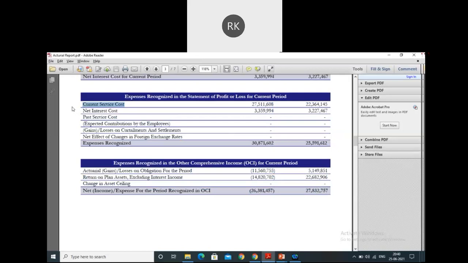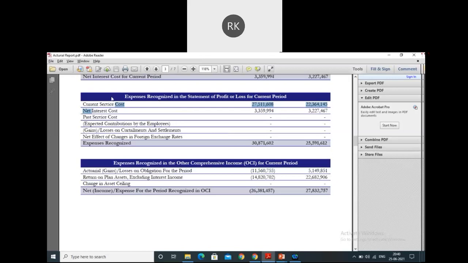The employee did one year of work, correct, Ishan, as you mentioned, this is the addition to my liability due to one more year of working of the employee. That is, last year he had worked for 10 years, now he has worked for one more year, obviously he'll be getting the benefit of 11 years. So the liability increased on account of that one year of service flows over here. Then your interest cost, obviously we have seen this above.